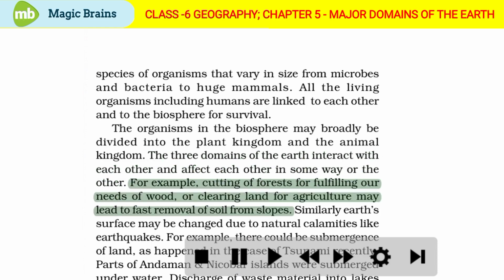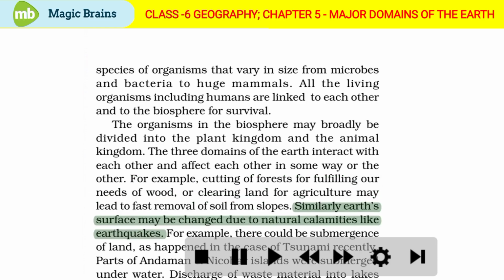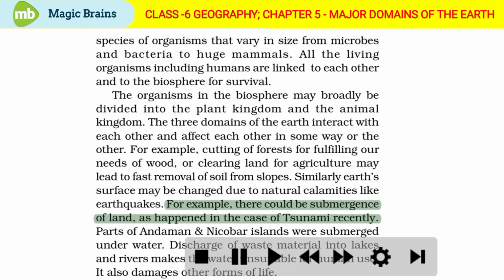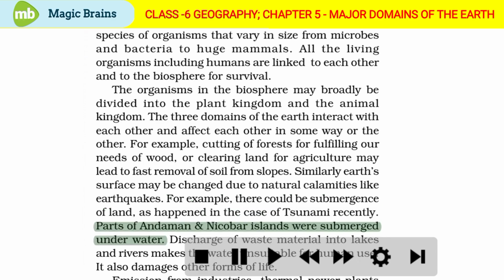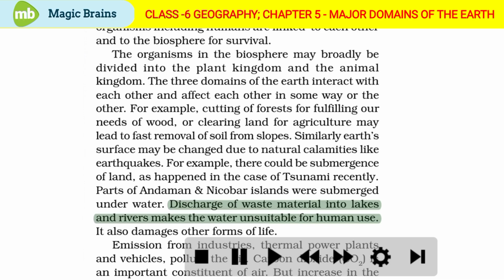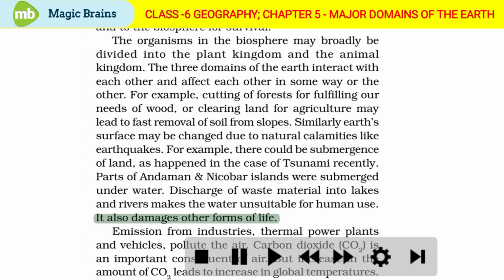For example, cutting of forests for fulfilling our needs of wood or clearing land for agriculture may lead to fast removal of soil from slopes. Similarly, Earth's surface may be changed due to natural calamities like earthquakes. For example, there could be submersions of land, as happened in the case of tsunami recently. Parts of Andaman and Nicobar Islands were submerged underwater. Discharge of waste material into lakes and rivers makes the water unsuitable for human use. It also damages other forms of life.